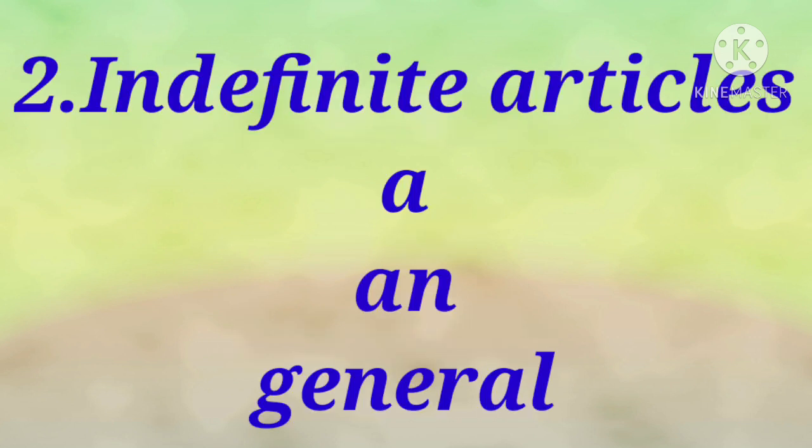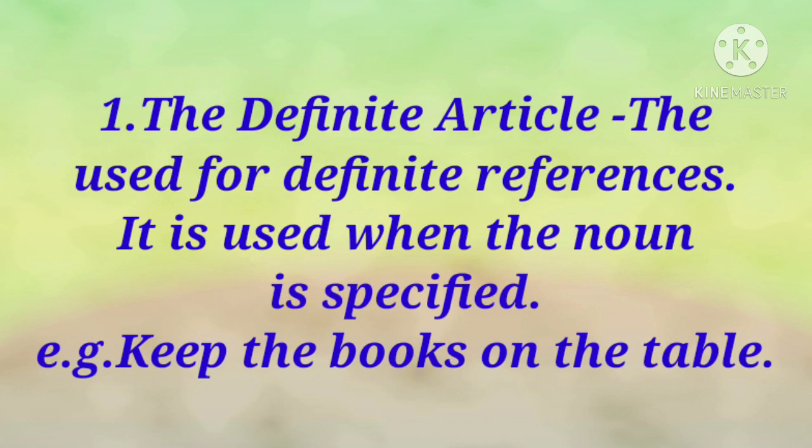The second type of article is indefinite articles. A and an, these two are indefinite articles. These two articles are used for general things. When things are not particular or specific, at that time a and an, these two indefinite articles, are used for general things.